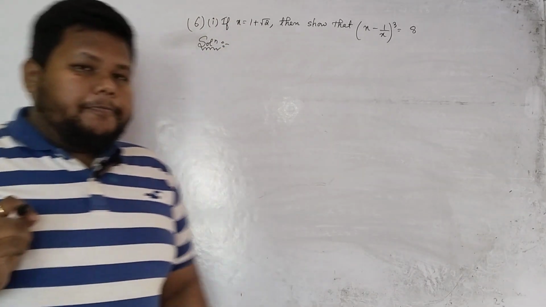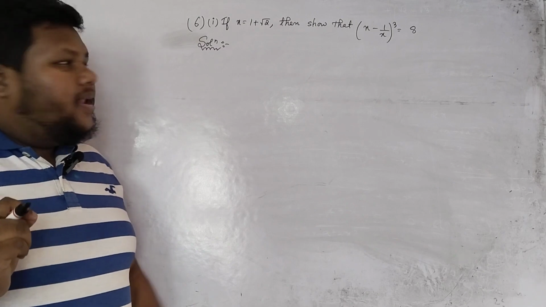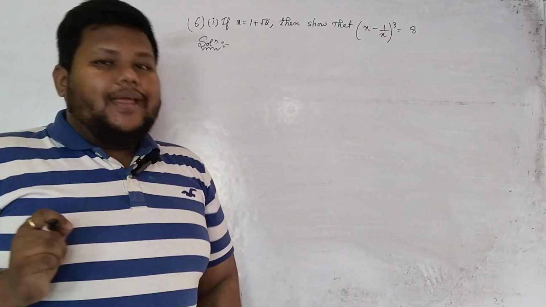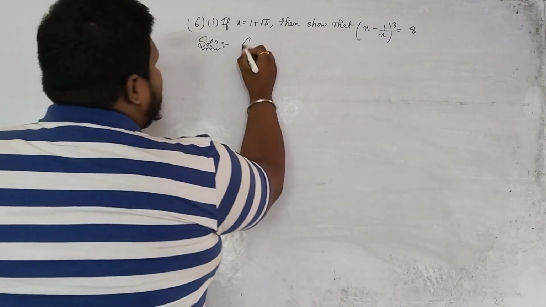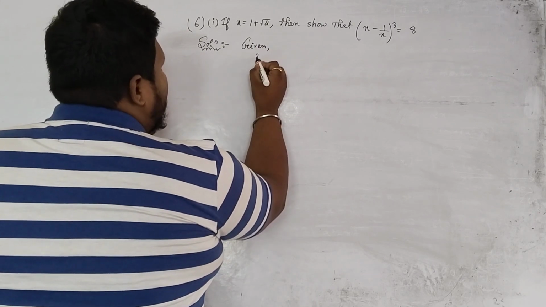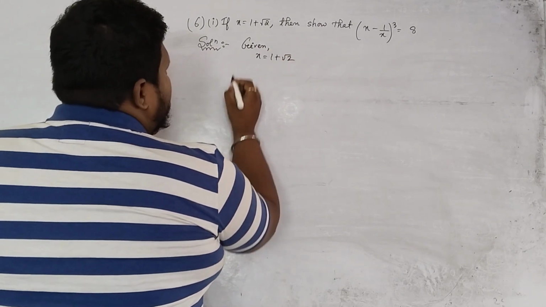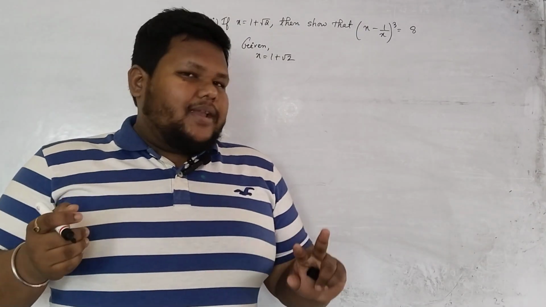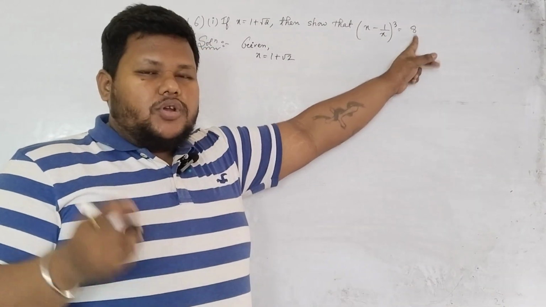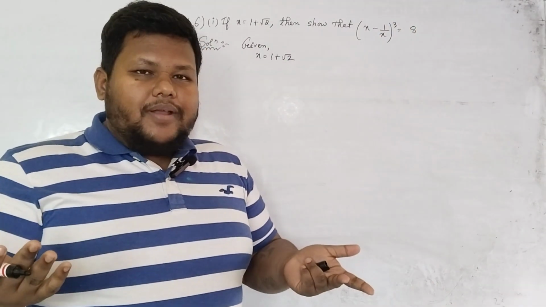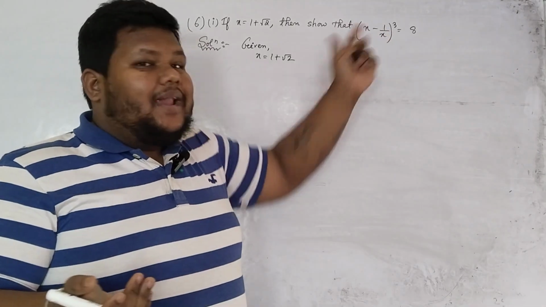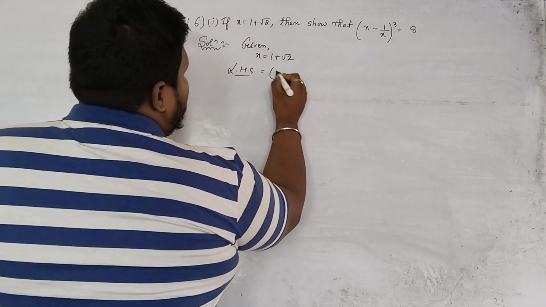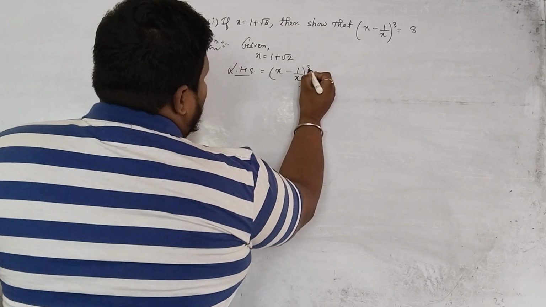So number 6, number 1, what is given? The value of x is given, x is equal to 1 plus root 2, and we have to show that (x minus 1 by x) whole cube is equal to 8. So first you write whatever is given. X is equal to 1 plus root 2. Now in order to show something, usually we take the left hand side and right hand side. Since the right hand side is 8 here, we cannot solve it, so we have to try to solve the left hand side. So we'll take the left hand side, (x minus 1 by x) whole cube.